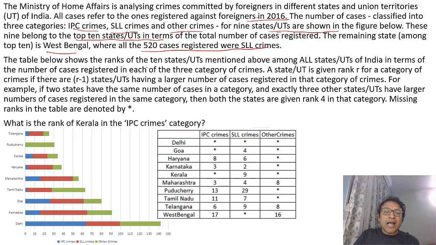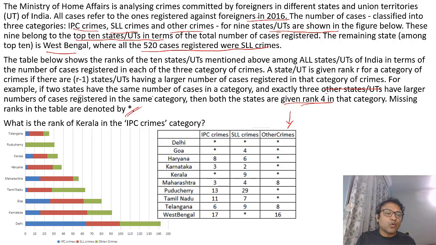The table below shows the rank of the 10 states among all states in India in terms of number of cases registered. A state is given rank R for a category of crimes if there are R minus 1 states having a larger number of cases registered in the category of crimes. So if two states have the same number, and exactly three other states have a larger number, then both will be ranked number 4. Missing ranks are denoted by dashes.